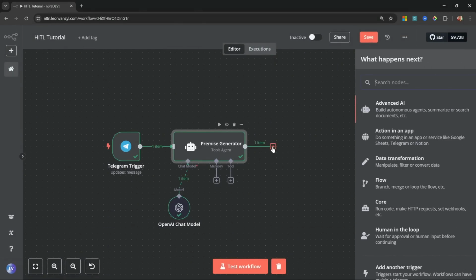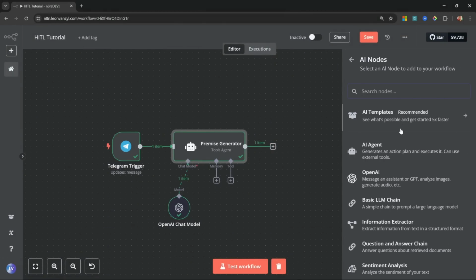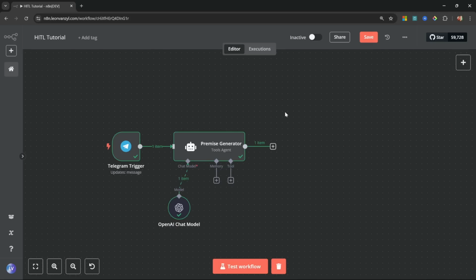All right, looking at the output, we can see that the premise was generated, and it would be tempting at this point to simply add another agent, and that agent could be responsible for creating the characters. But we want to add human in the loop at this stage so that we can review this premise and suggest any changes. So how do we do that?